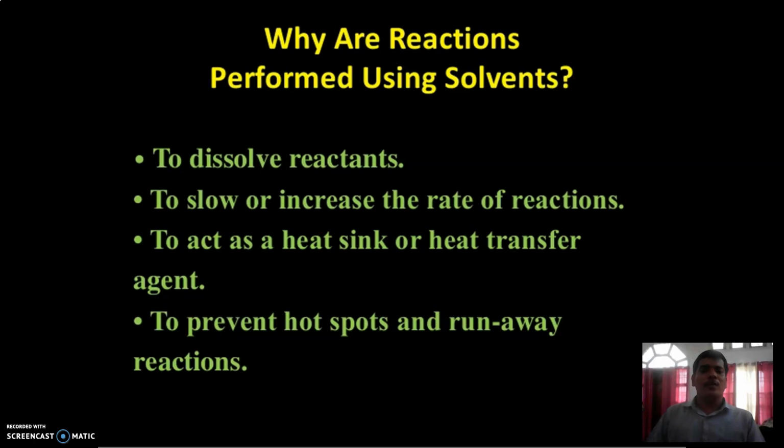Secondly, we use solvent to slow or increase the rate of reactions. Thirdly, we use solvents to act as a heat sink or for heat transfer during the course of reactions. And lastly, we use solvents to prevent hot spots and runaway reactions.